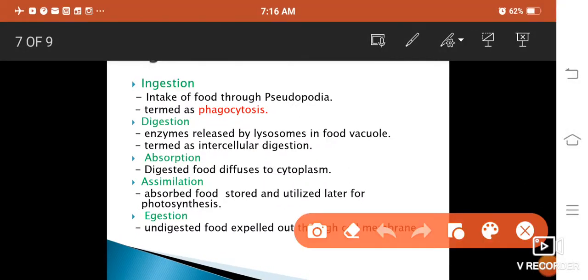So what is intracellular digestion? As I told you, amoeba is a unicellular organism. Therefore, you will come to know that cells have many cell organelles. Lysosomes, vacuoles, mitochondria, Golgi bodies: these are all the cell organelles of a cell. And this amoeba is a unicellular organism, which means it has only a single cell.